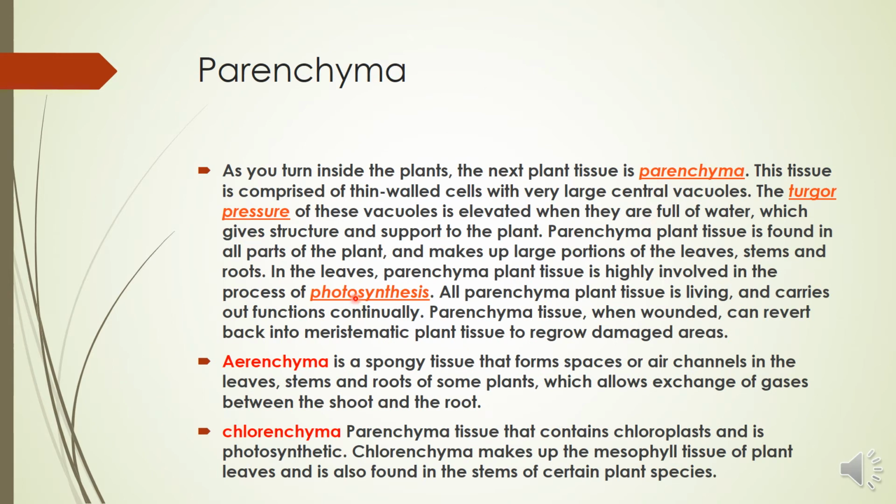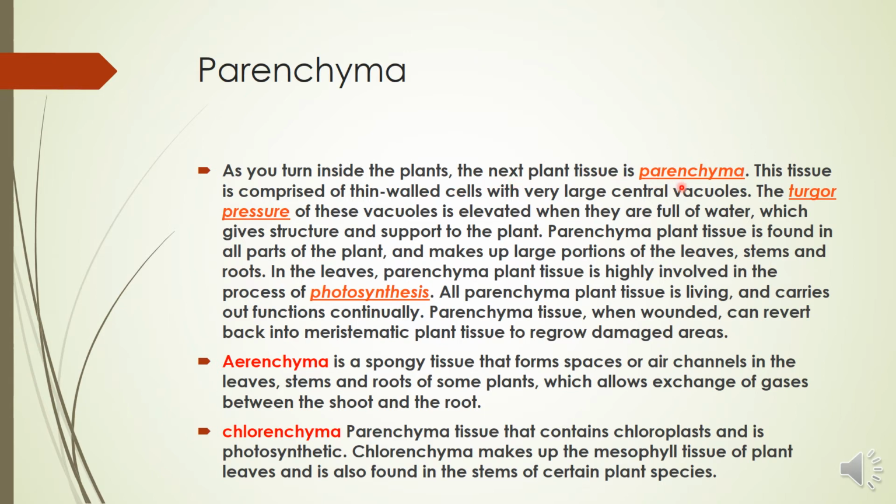Now we are going to talk about the simple tissues, and the first type of the simple tissues is parenchyma. What is parenchyma tissue? First, we have talked about the epidermis. Epidermis is the outer boundary of the plant, and as we go inside the plant, the next plant tissue is the parenchyma.